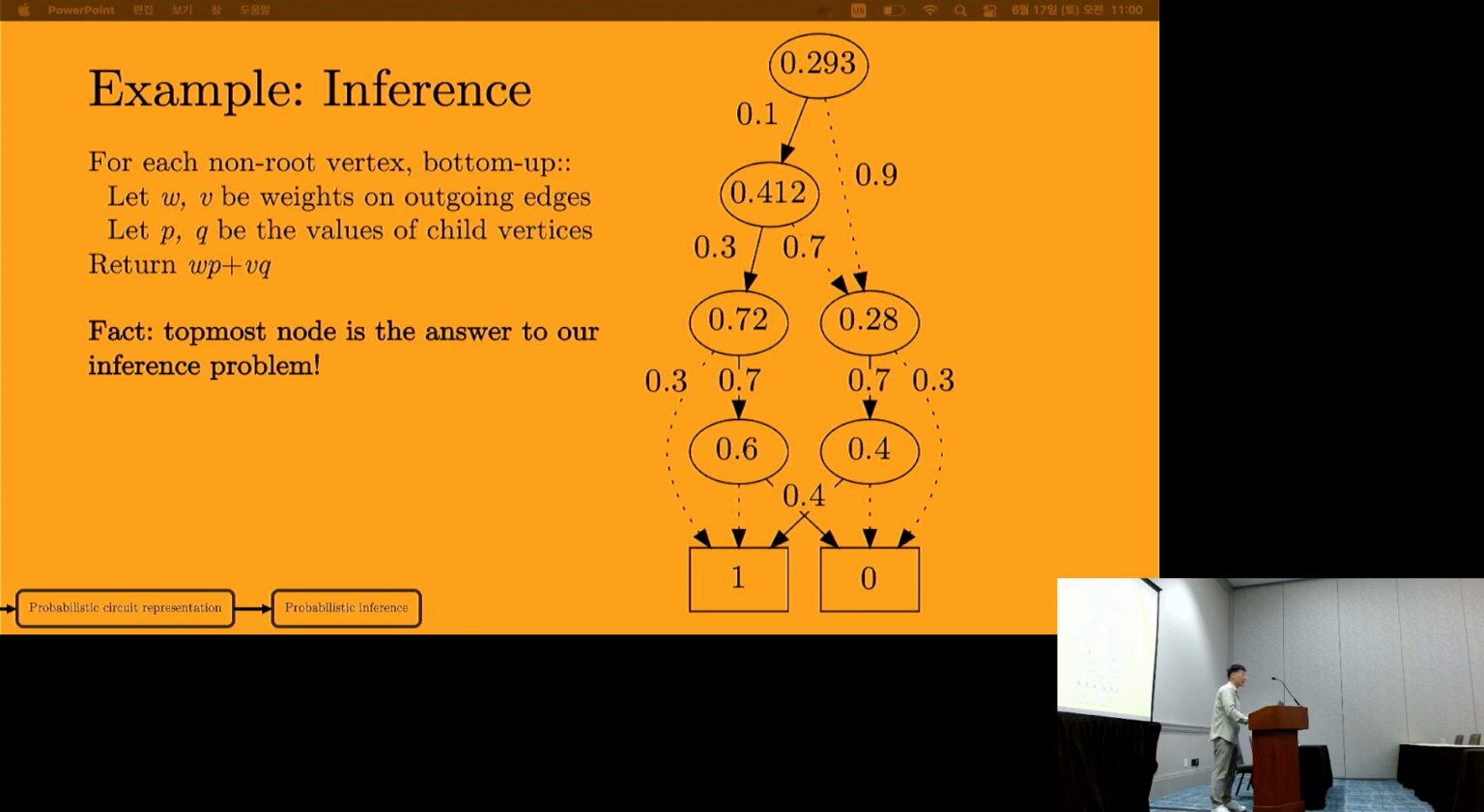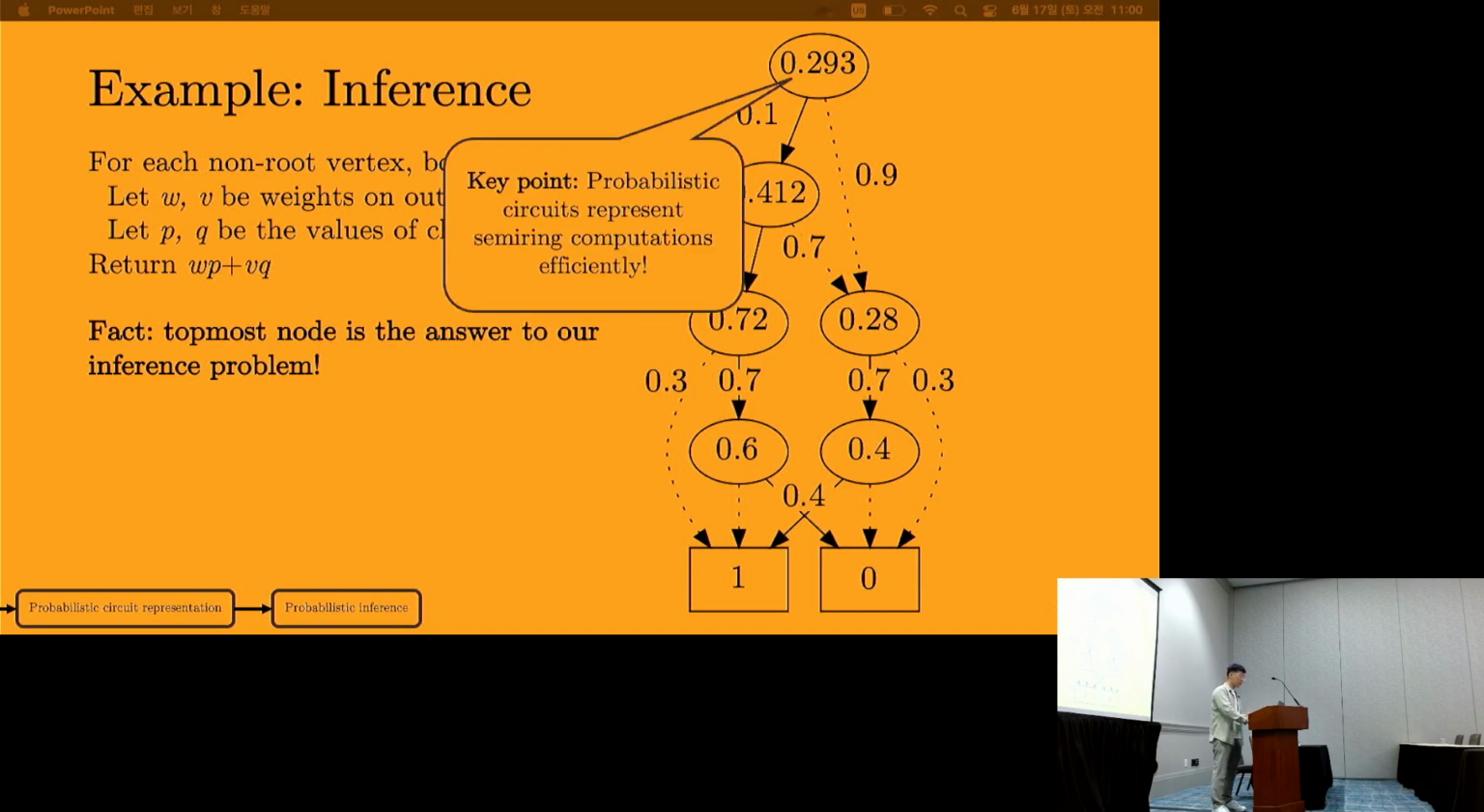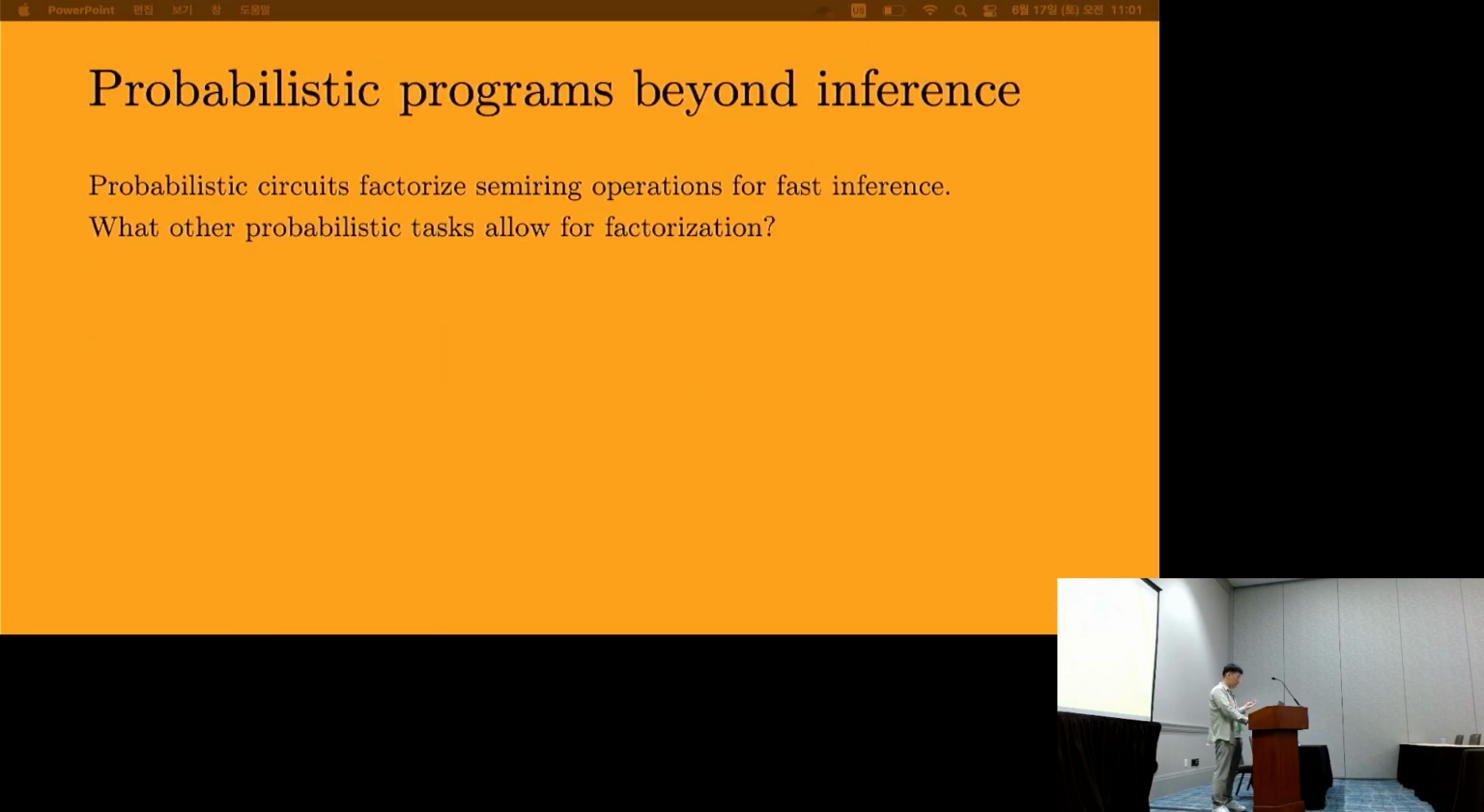A fact that has been proven in the literature is that the topmost node is actually the answer to an inference problem. And the key point here is that the probabilistic circuit represents semiring computations efficiently over the real semiring, in the sense that we used each edge at most once. So now we have this theme that probabilistic circuits factorize semiring operations for fast inference.